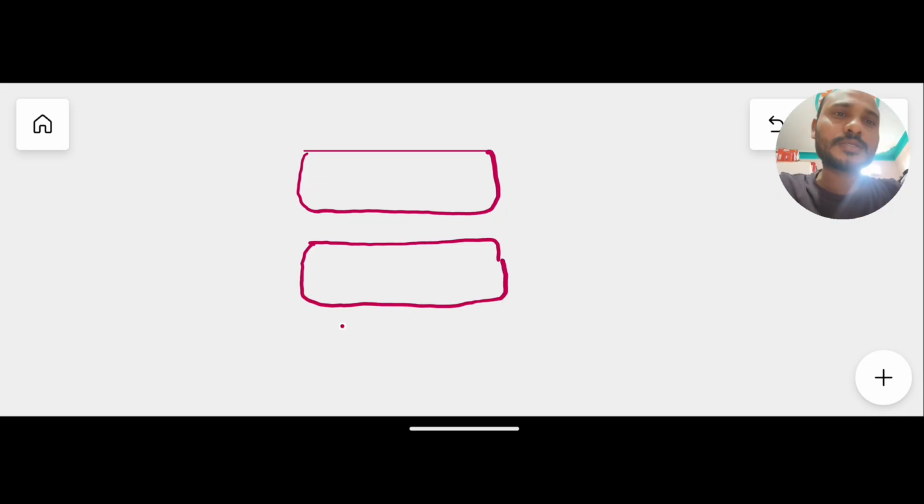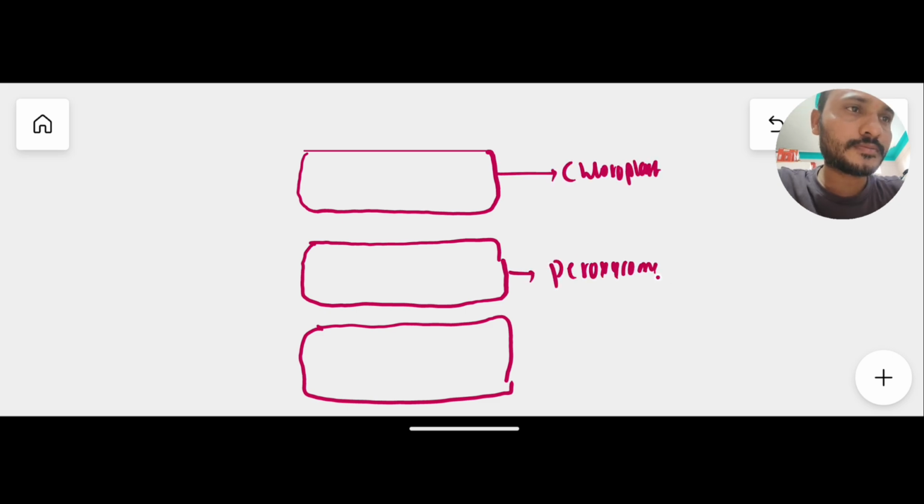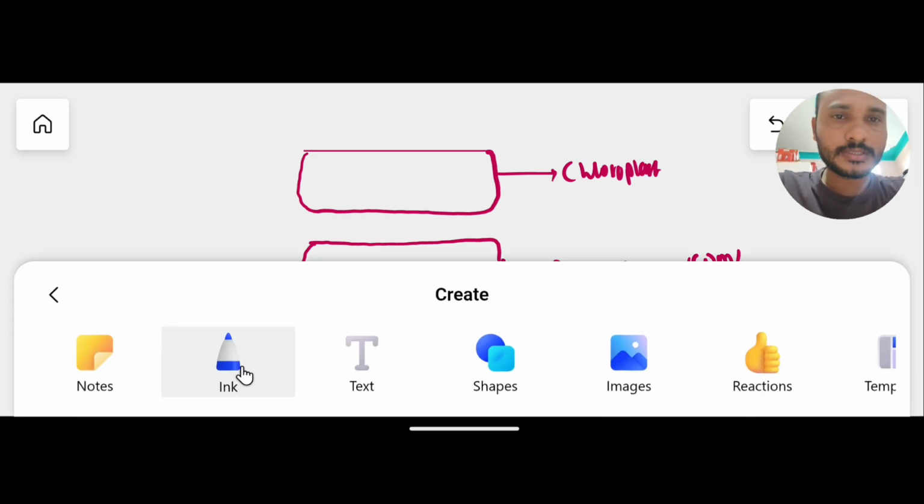So here I will draw 3 important diagrams, 3 cell organelles, like this. One more cell organelle, yes, one more, the last. So we have 3 cell organelles involved. Here the first cell organelle is chloroplast, this one peroxisome, and this one mitochondria. So remember these 3 cell organelles in sequence, CPM. What exactly happens in each cell organelle we will discuss in detail.